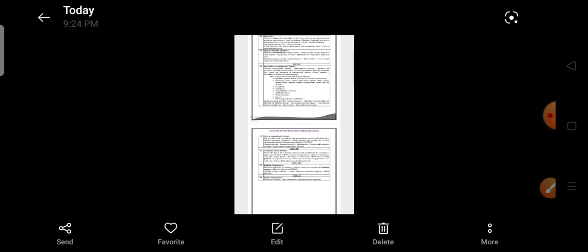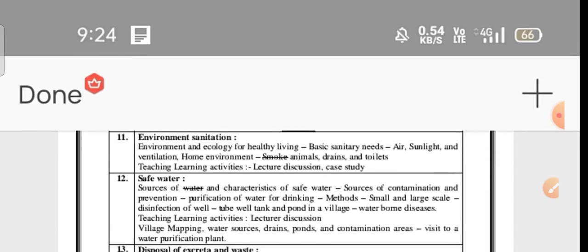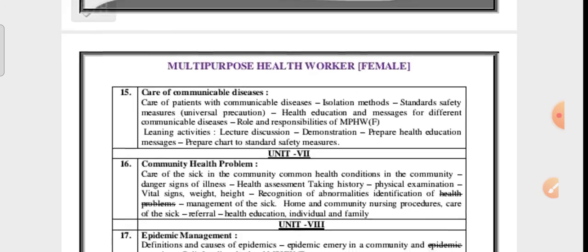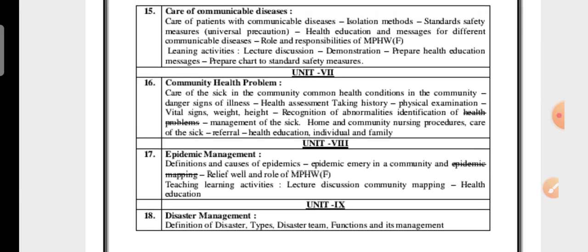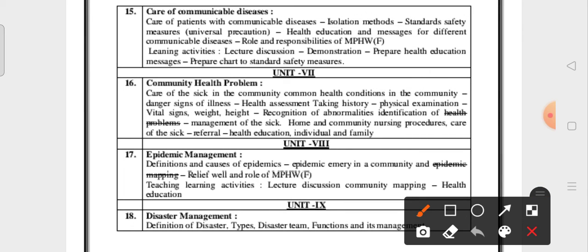Okay. So the sixth is finished. Okay, the seventh one. If you see the seventh one, it is not that important practically, but in this, vital signs is an important question.